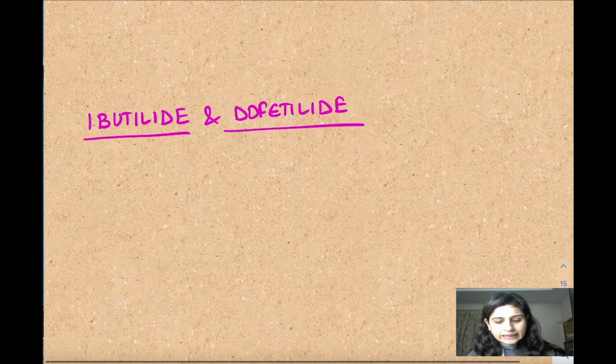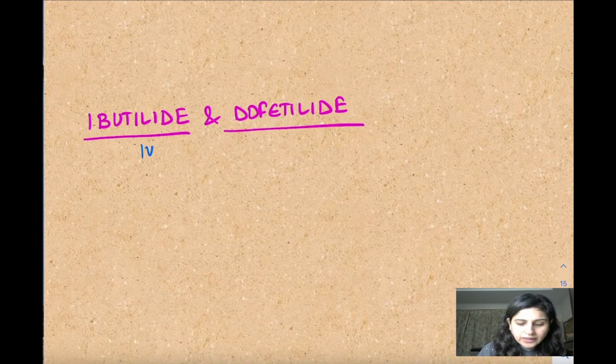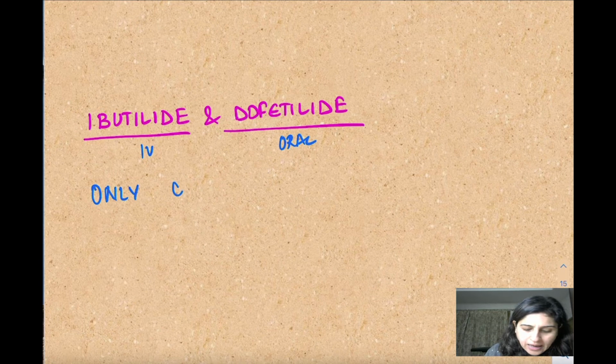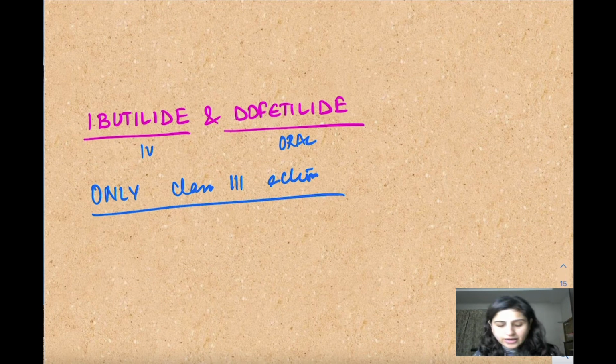Ibutilide, dofetilide. Ibutilide is given IV. This is given by oral route. So they are actually the structural analogs of sotalol. That's a beta blocker. But they have only class 3 action. Only class 3 action and nothing else. Okay? So that means only potassium channel blocking action. And they have the maximum tendency to cause TdP. Right? Maximum tendency to cause TdP.